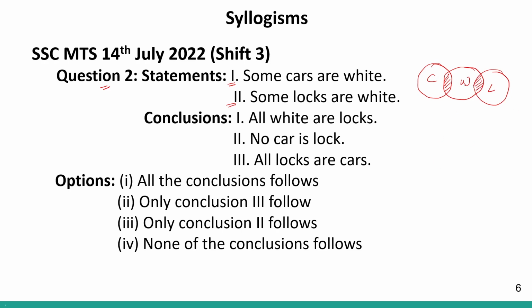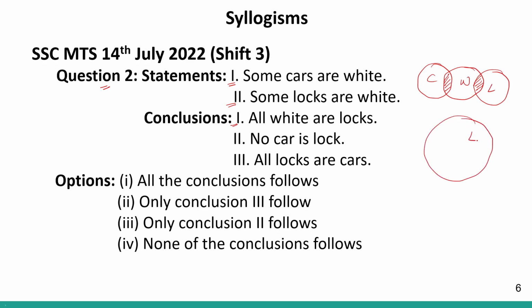Some locks are white. So some cars are white and some locks are white. Okay. Now we have to look at the conclusions and decide which conclusion will follow and which will not. Conclusion number 1 says all white are locks. Again, all white are locks can be a possibility.